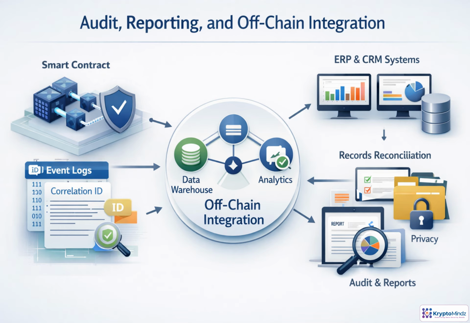A smart contract is rarely the end of the process. Its events become inputs for indexers, data warehouses, dashboards, and audit evidence. That means events need stable schemas and clear meanings, not ad hoc fields. Correlation IDs help connect a blockchain transaction to an invoice, customer case, or ERP record. But use them carefully, because identifiers can leak sensitive information. Store only what belongs on-chain, and let off-chain systems handle reporting, reconciliation, and controlled access.